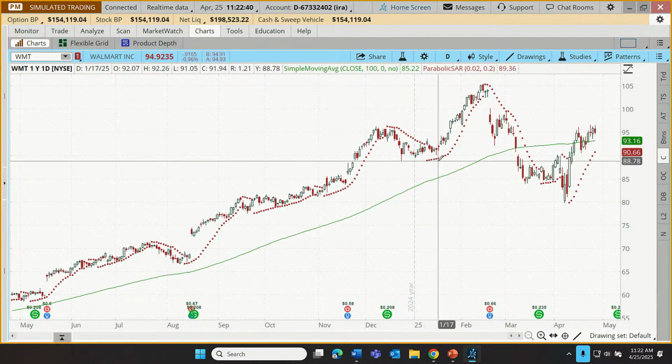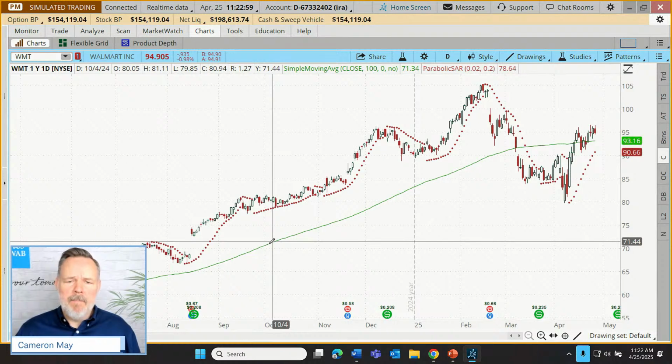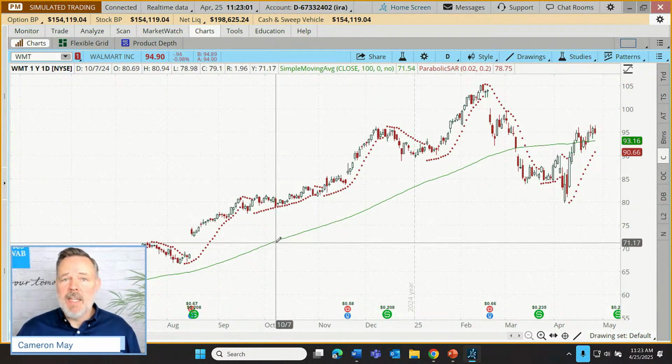So I'm not going to be repeating the algorithm that generates the dots. I just want to talk about basically where they come from, what their intended purposes are, and then we're going to talk about 6 ways that they might help a trader with their planning of trades on a stock chart. All right, but number one is they're typically used in combination with a trend indicator.